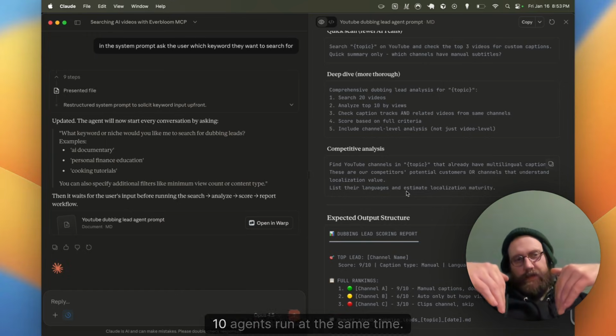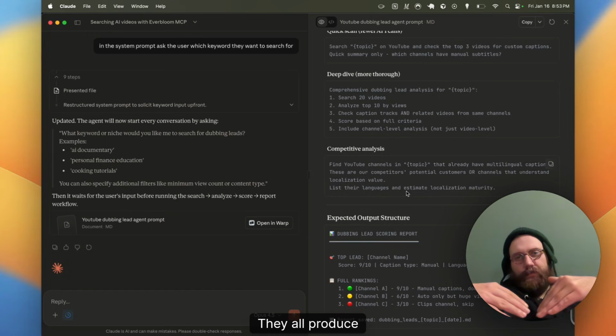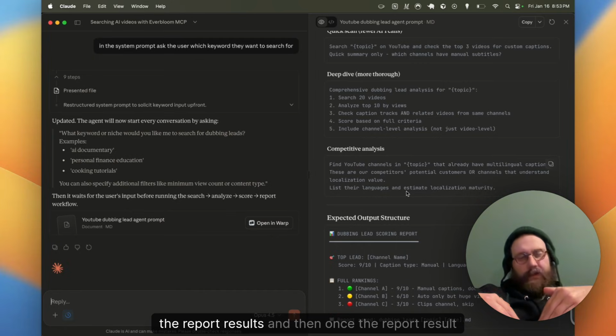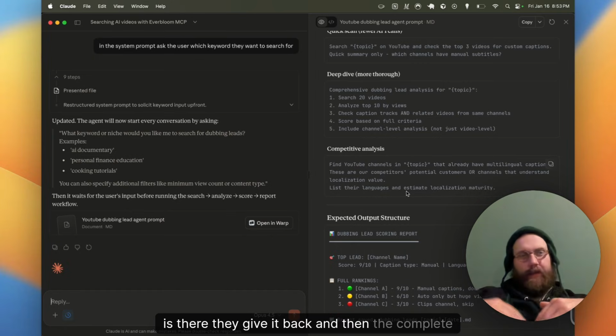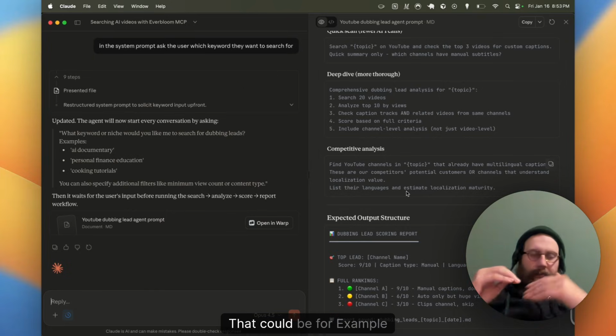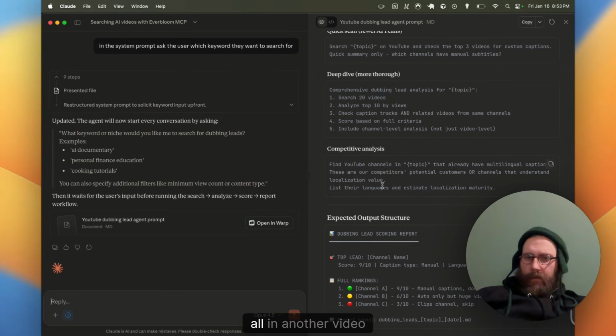Let's say 10 keywords, 10 agents run at the same time. They all produce the report results. And then once the report result is there, they give it back, and then the complete report is compiled. That could be, for example, a way to do it. We'll do that in another video, I think.